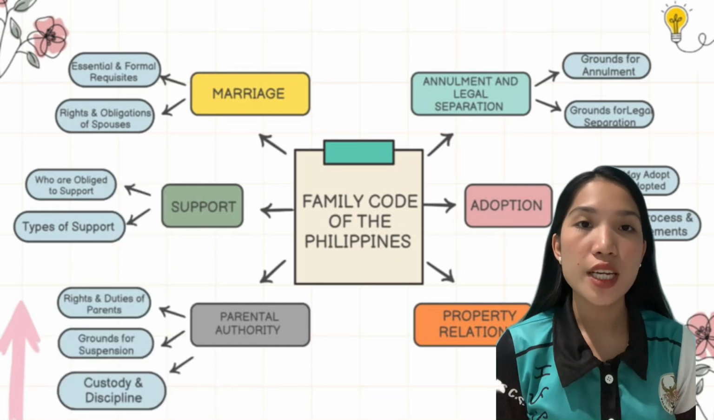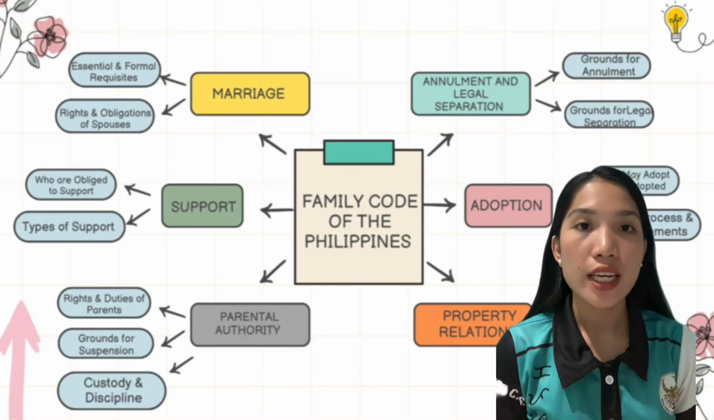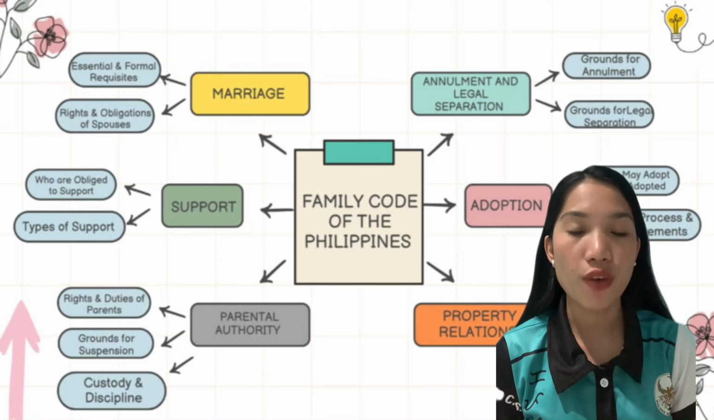So in conclusion, the Family Code of the Philippines ensures that family relationships are legally protected while providing remedies for marital issues. Each section is interconnected, balancing rights, responsibilities, and legal consequences for family members.